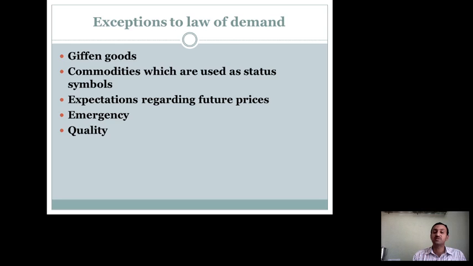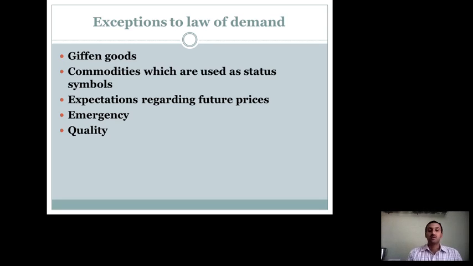Especially this happens in the case of onions. Once the news channels say that onion prices are increasing continuously, the very next day you can see people rush to purchase onions, because they believe that in the upcoming days the prices of onions may increase again.